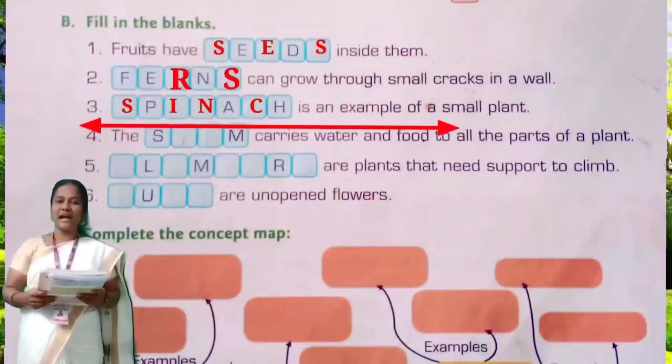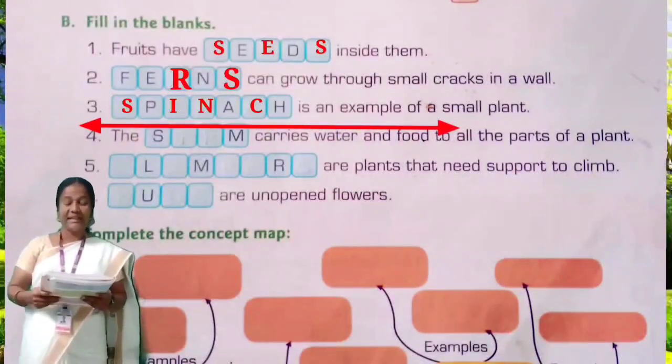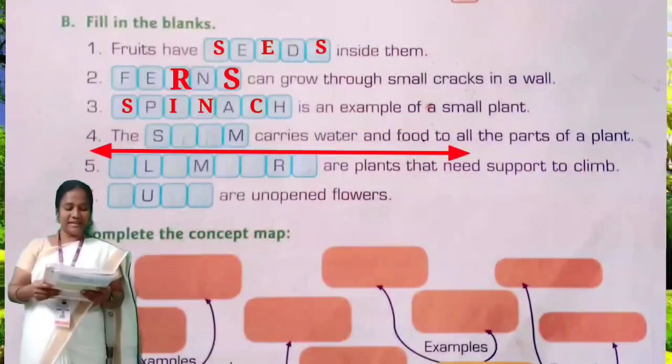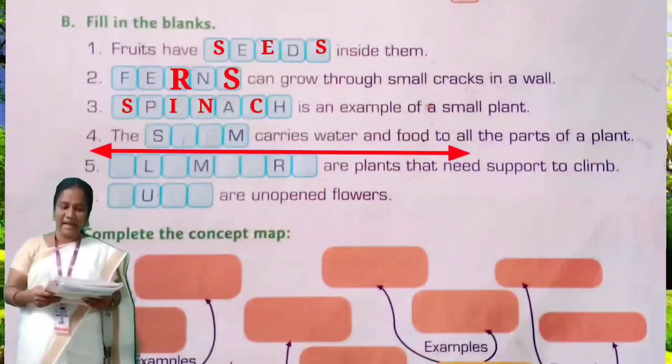S-P-I-N-A-C-H. Spinach. Dash is an example of a small plant. Spinach. Okay. Next question. The dash carries water and food to all the parts of a plant.